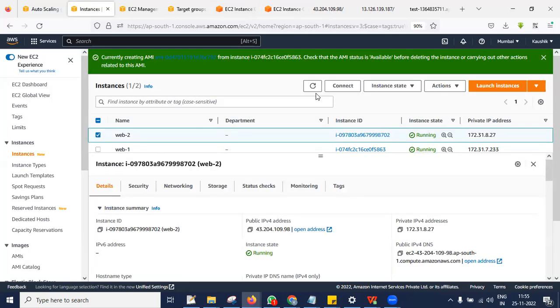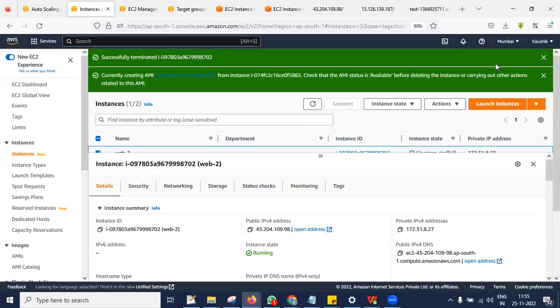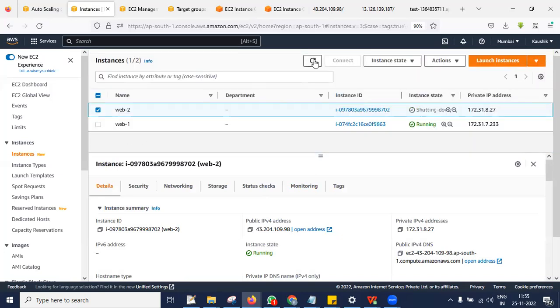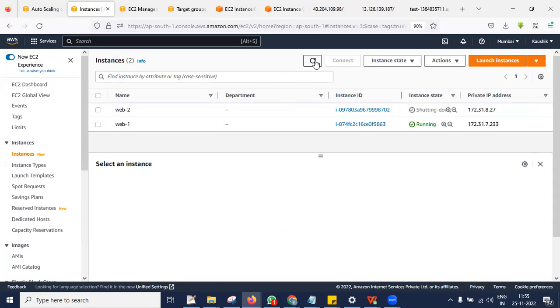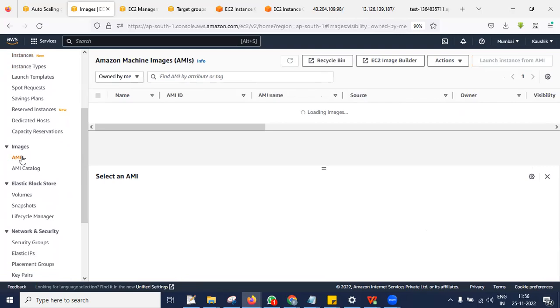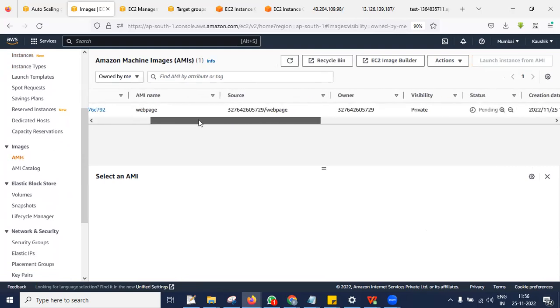So first thing, when you want to go with the auto scaling group, you should have one AMI, because the beauty of the auto scaling group is that it is going to launch new instances. So when it launches new instances, you need to specify what your operating system should be, what your setup files and backup files should be. If you go to the AMI, you can see a new AMI web page is getting created.